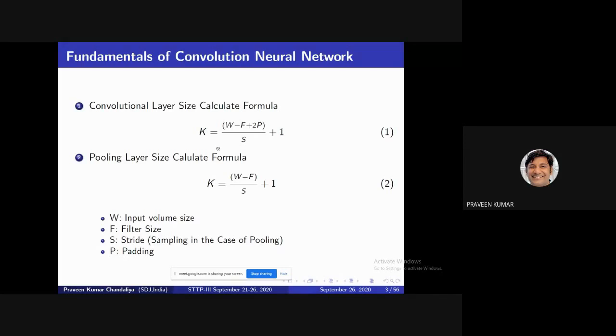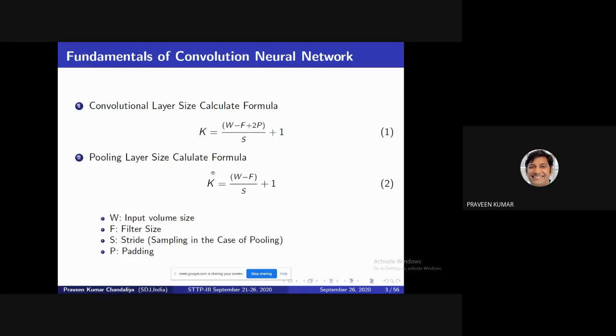Then how to calculate the pooling size? The pooling size you can calculate with the help of this formula. In the case of pooling, there is no parameter learning. It means your parameters are not learned in the pooling layer. Parameters are learned mostly in two cases: the first one is the convolution layer and the last one is the fully connected layer.